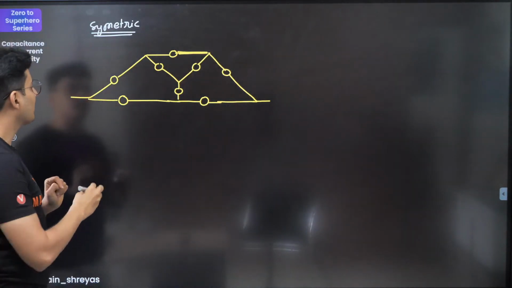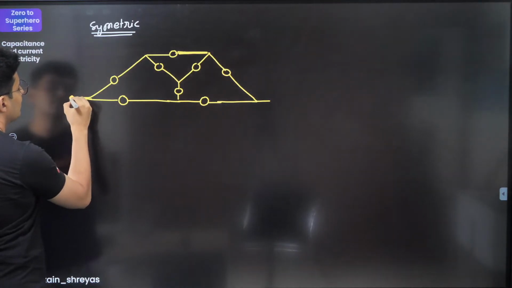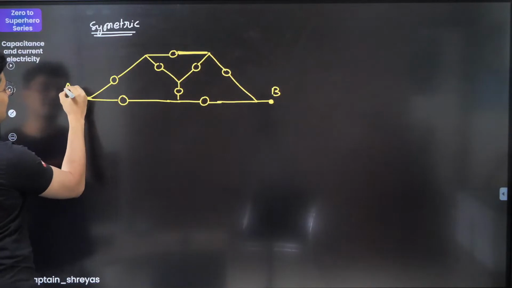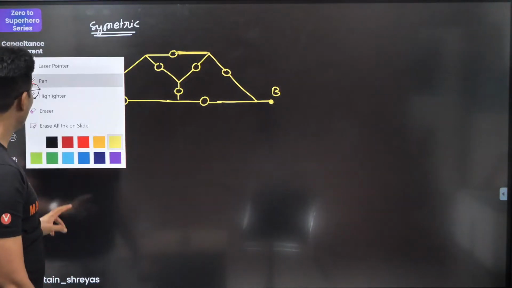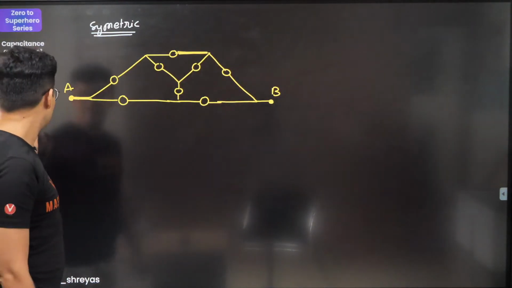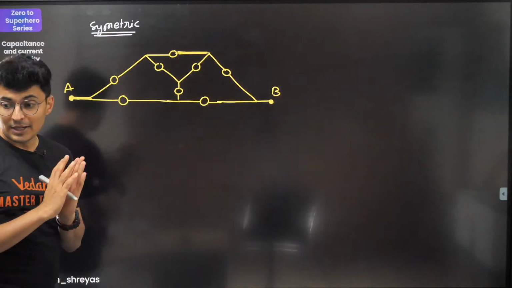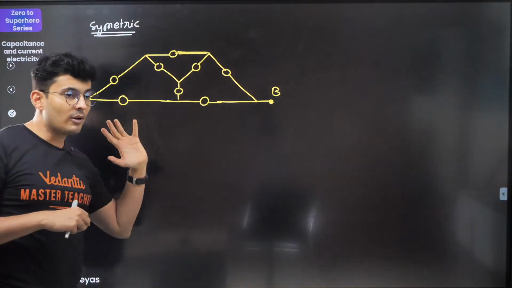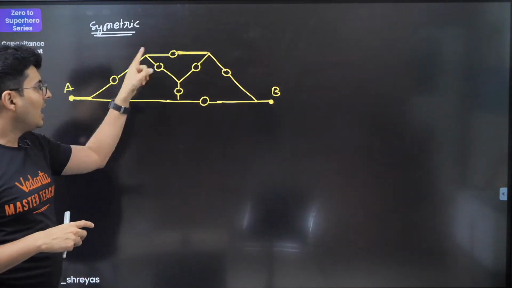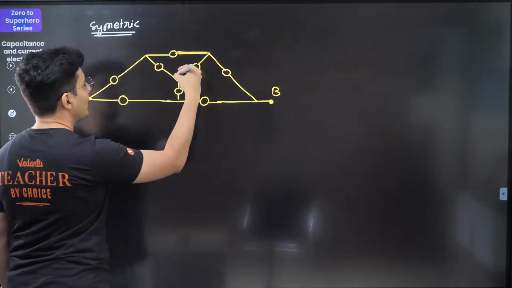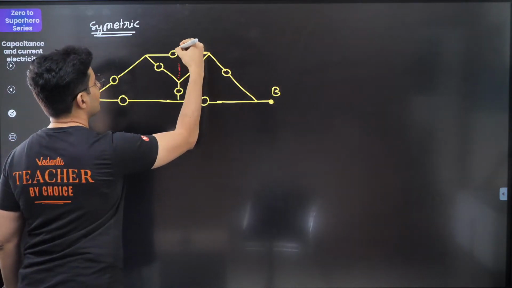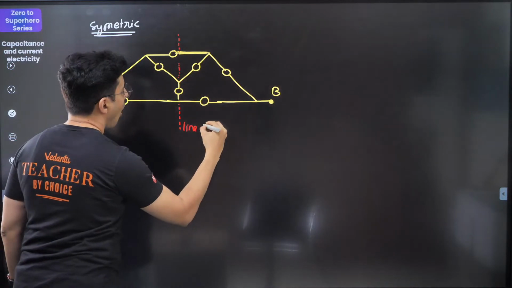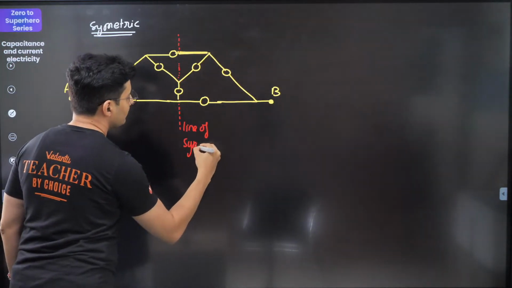Now in symmetry, this is the point and this is the point across which you want to find the resistance or the capacitance. You find that there is something called the line of symmetry. As in, whatever is there on one side is also there on the other side. Don't go by my actual diagram, but this is symmetry. You can see that this is basically your line of symmetry.